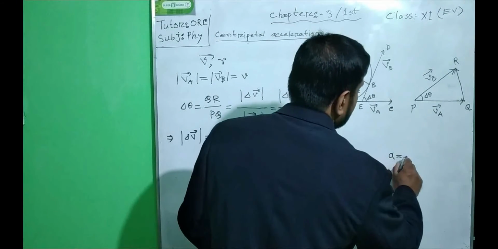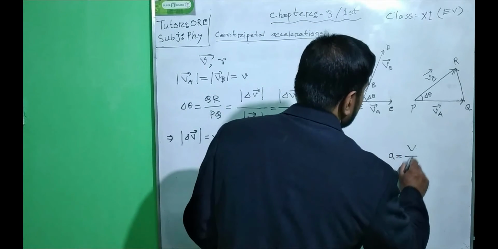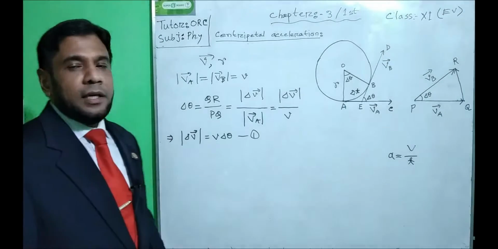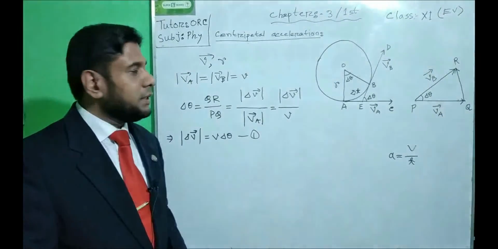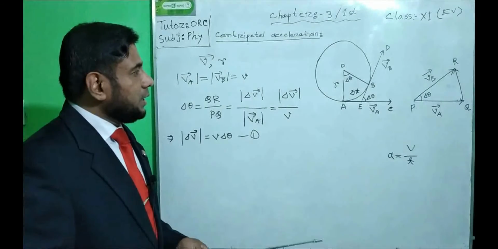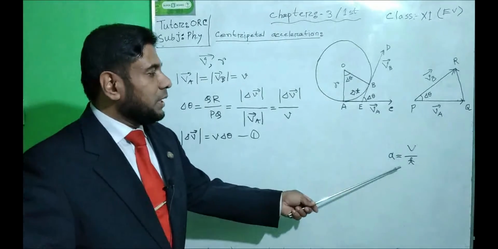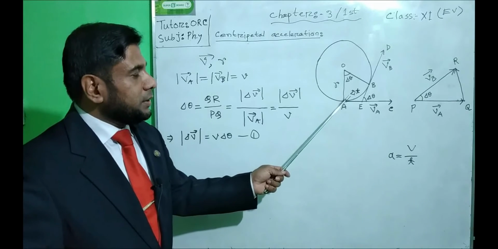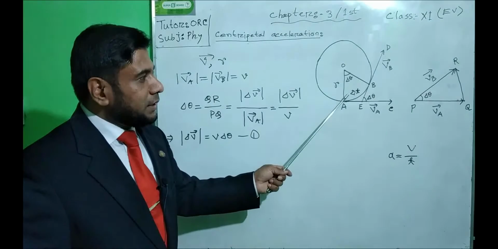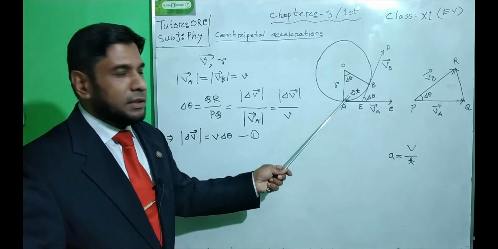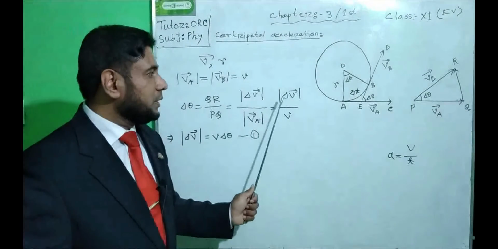From our basic information, acceleration equals change of velocity by time. Our selected time is delta t, and within this time delta t, the change of velocity was del v.